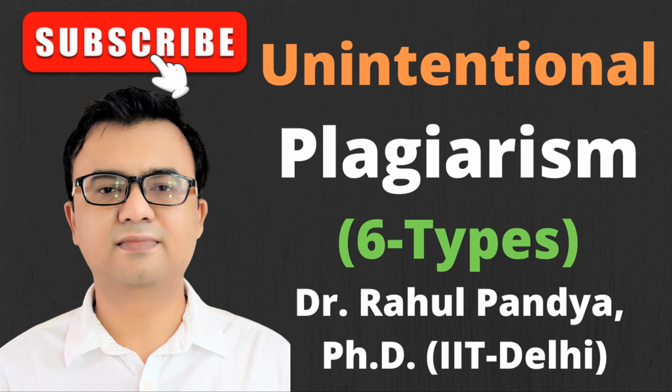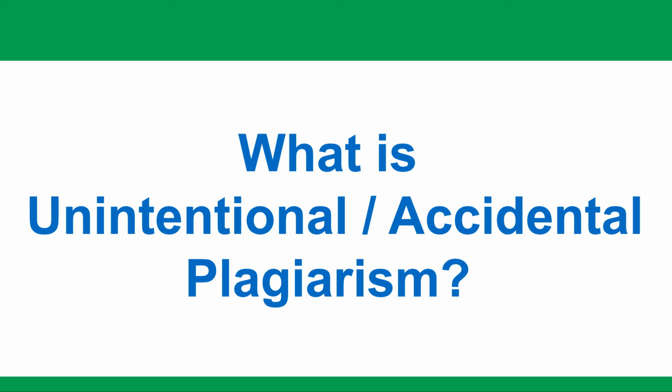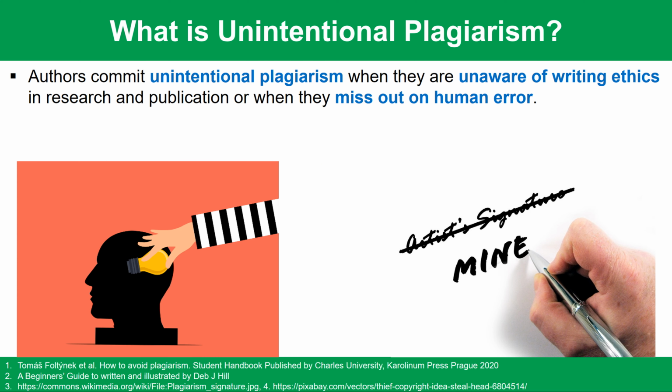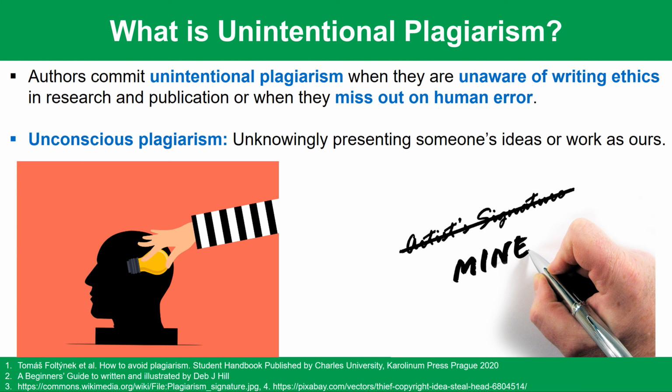Welcome to our channel. In today's episode, we will discuss the 6 major types of unintentional or accidental plagiarism. Unintentional or accidental plagiarism occurs when the authors are unaware of writing ethics or when they miss out on human error. It is also known as unconscious plagiarism, which occurs when we unknowingly present someone else's ideas or works as ours.